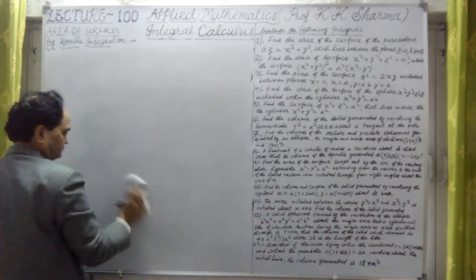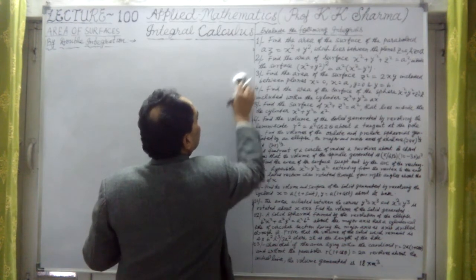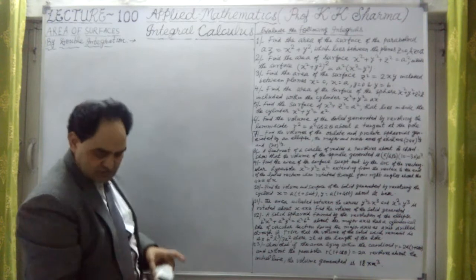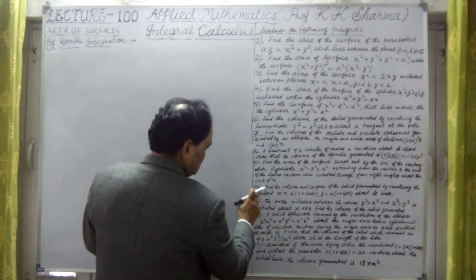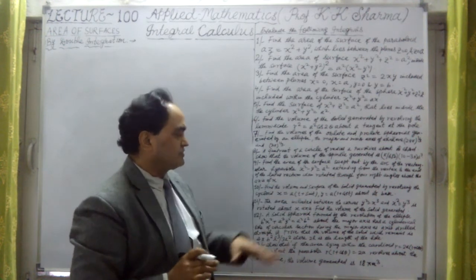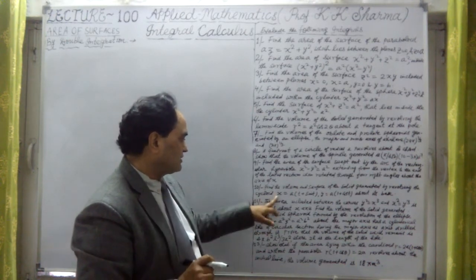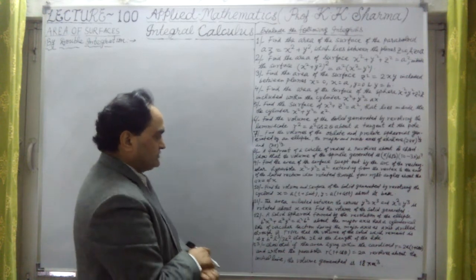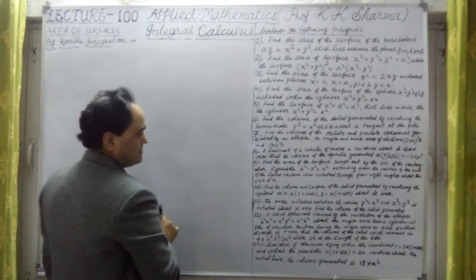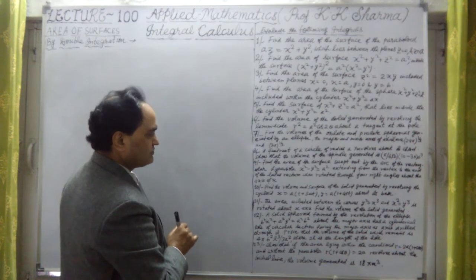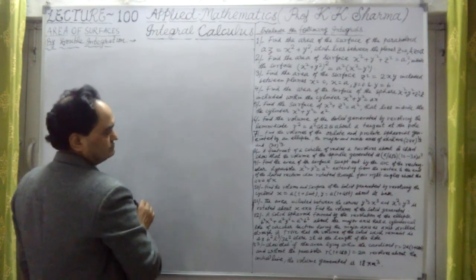Now 10th question. Now this question number 10. Let me check it. Now question number 10 is of what kind? It says, here it is 10th question. 10th question says find the volume and surface, you mean both the volume and surface we have to find out, of the solid generated by revolving the cycloid x equal to this. Okay, about its base. Okay, so about its base cycloid is there. So find the volume and the surface of the solid generated by revolving the cycloid a t plus sine t. This is the value.